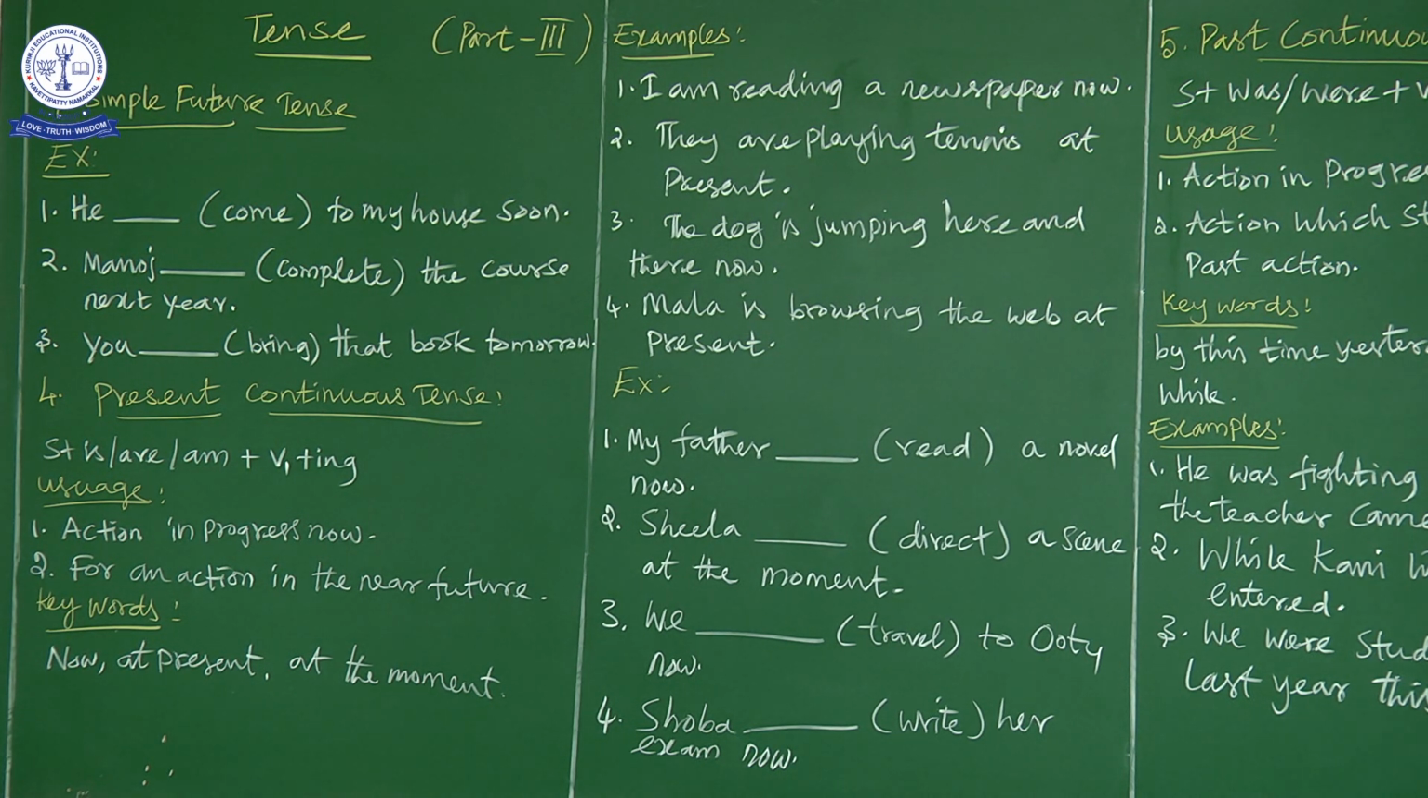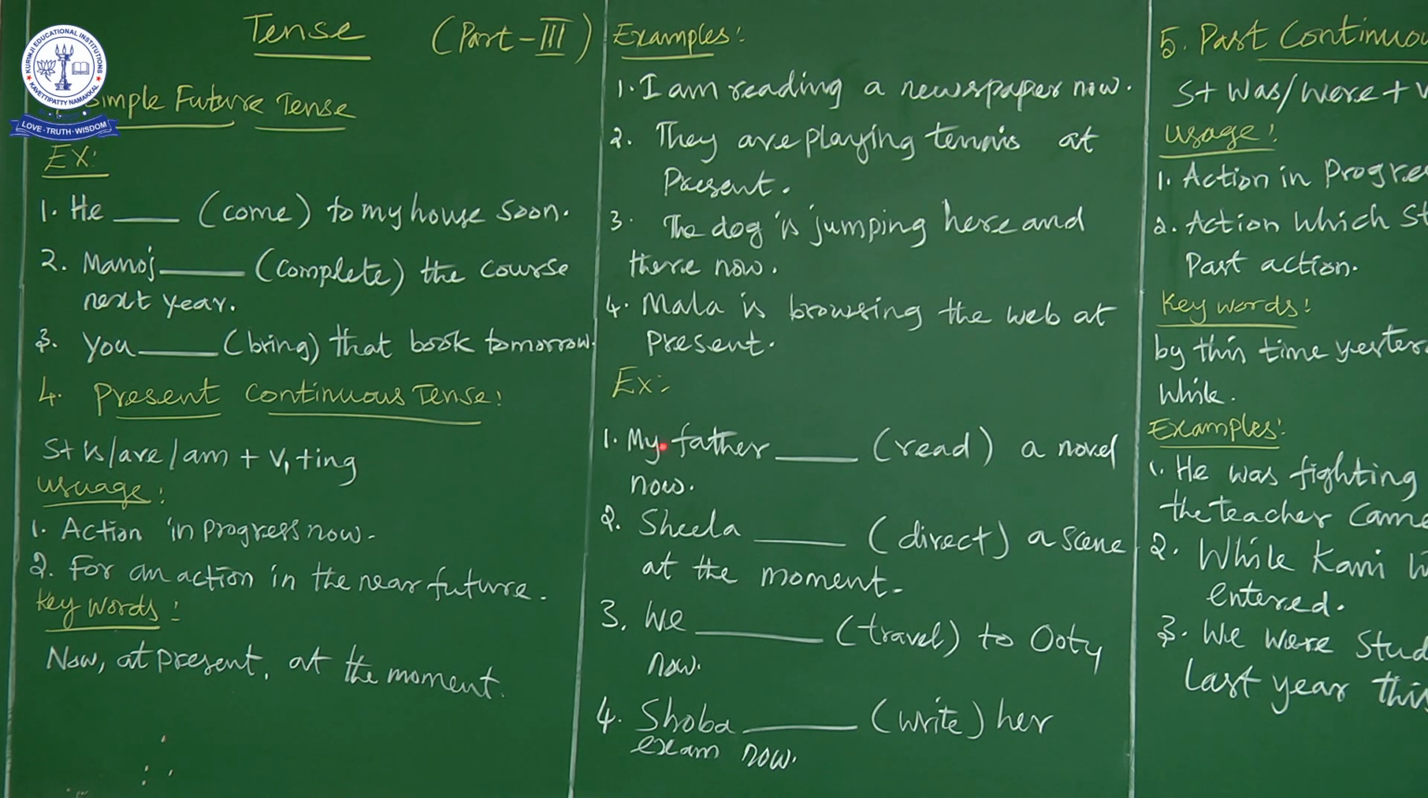Okay. Now let us discuss exercises. The first exercise. My father dash read a novel now. So already I told you, in all the exercises in tenses, the verb will be given in the bracket. Whatever verb is given in the bracket, in the present form, that is verb 1. We have to transform that verb into present form or past form or participle form or future, according to the tense.